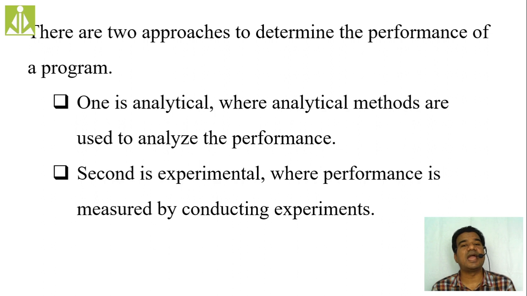And the second, experimental: how good it is when you are opening an application, when you are taking a picture, how the picture quality differs, the audio quality when you are making a call, battery backup. All these things are experimental analysis.